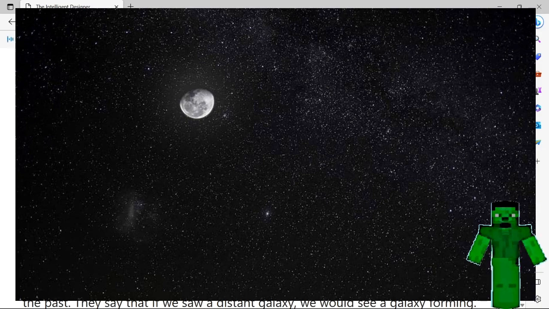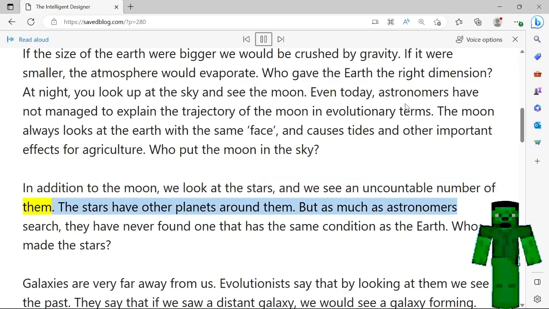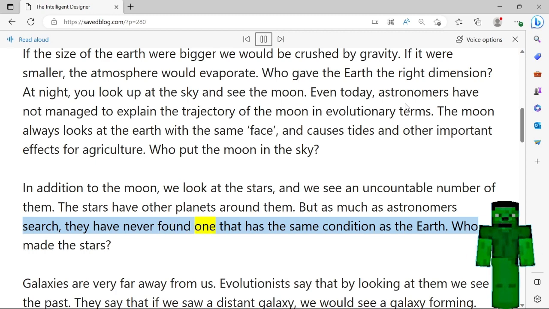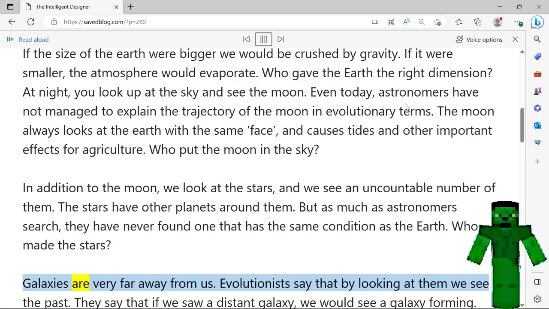In addition to the moon, we look at the stars, and we see an uncountable number of them. The stars have other planets around them. But as much as astronomers search, they have never found one that has the same conditions as the Earth. Who made the stars?